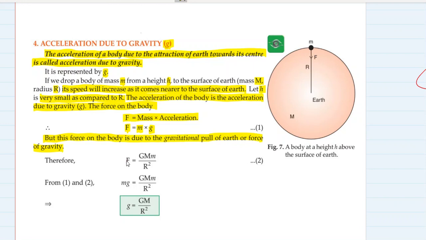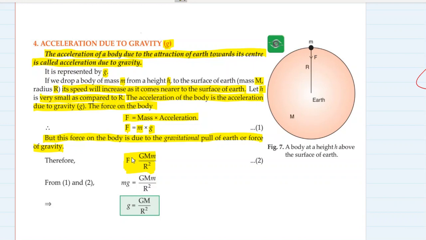Therefore, we can say that this force produced in the body is equal to G, universal gravitational constant, multiplied by capital M, mass of Earth, multiplied by small m, mass of the body, upon r square, the distance between them, which is equal to the radius of Earth. We have neglected h because it's very small compared to the radius of Earth. We have done that earlier also.